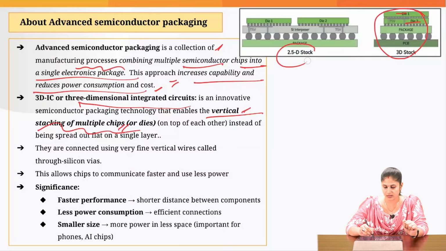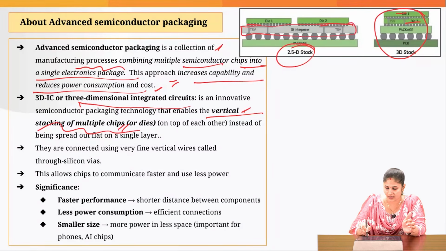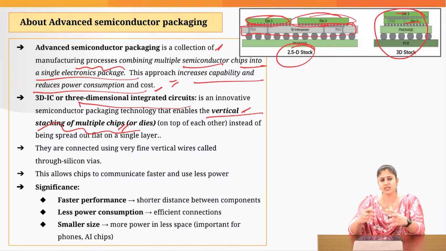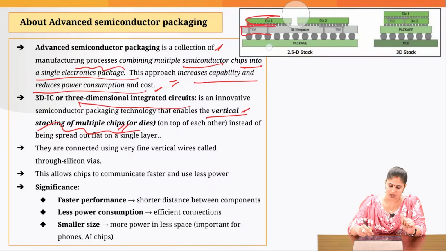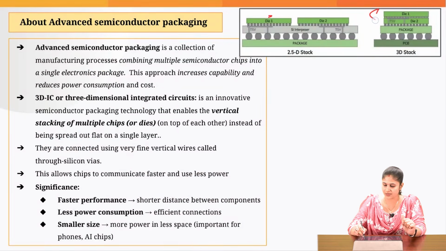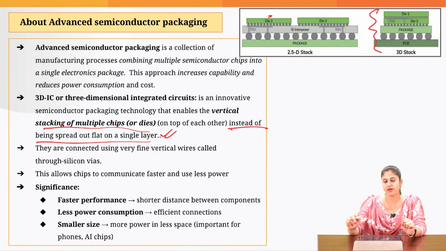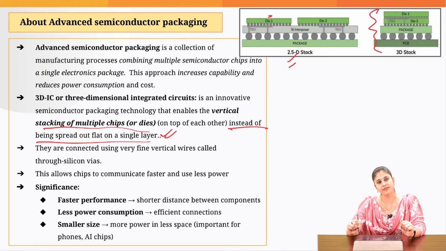Whereas in the 2.5D version, consider it to be a plot of land with no vertical stacking, so it requires more space for placing the chips. In three-dimensional integrated circuits, we go with vertical stacking of multiple chips instead of spreading them flat on a single layer like the 2.5D version.